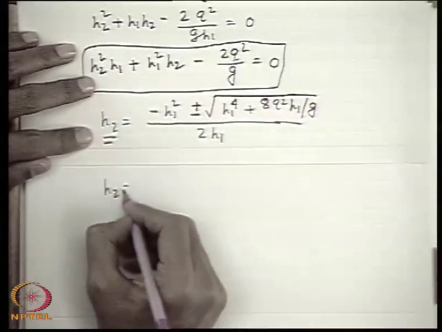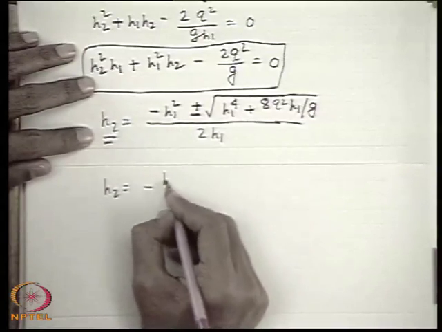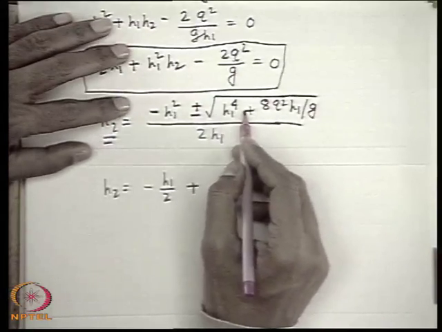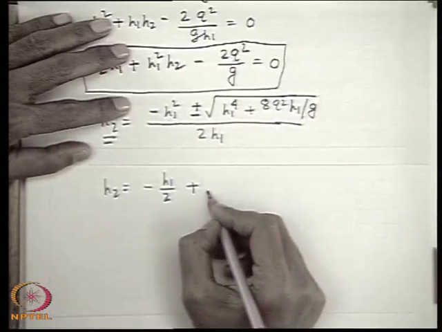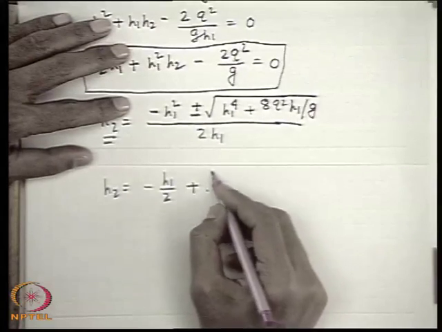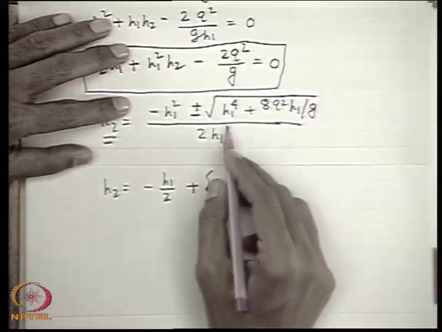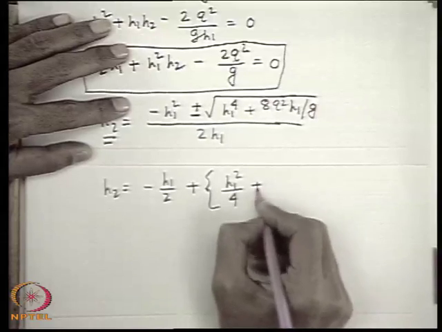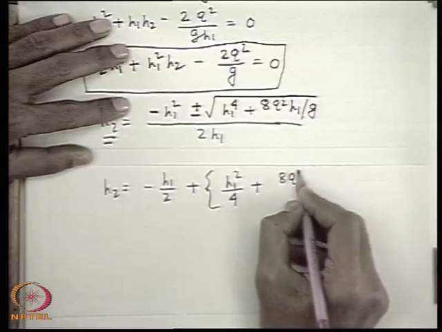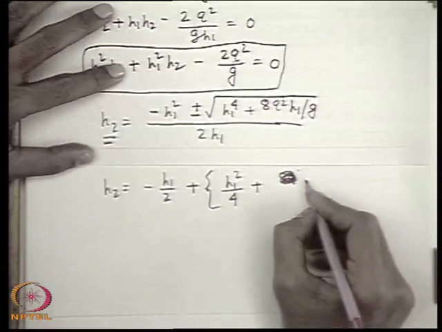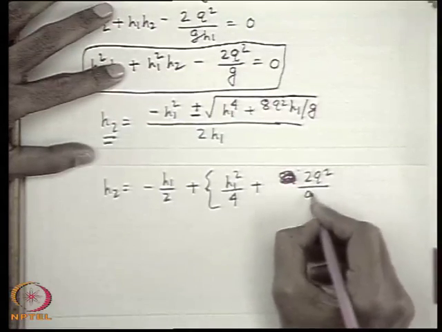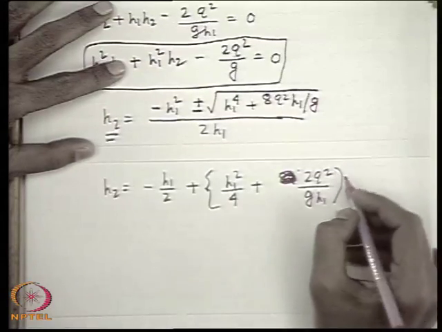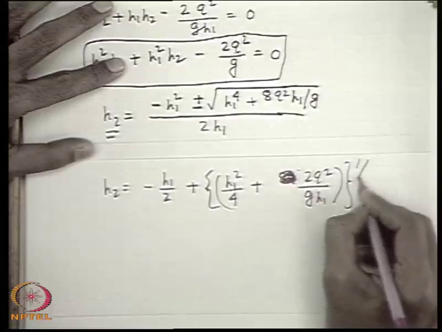So we get h2 is equal to minus h1 by 2 plus, if I take h1 square common, the square root of h1 square by 4 plus 2 q square by g h1, all to the power half.